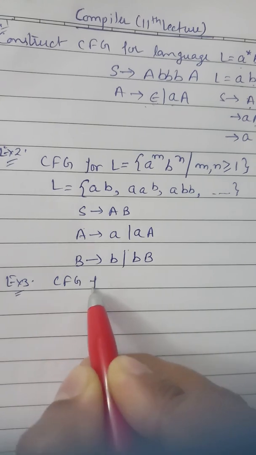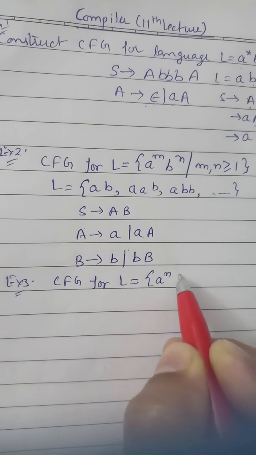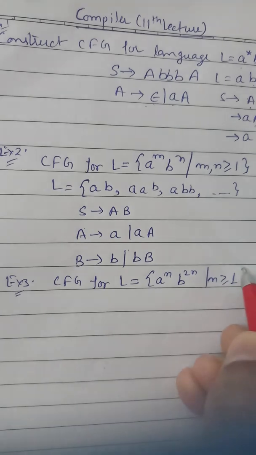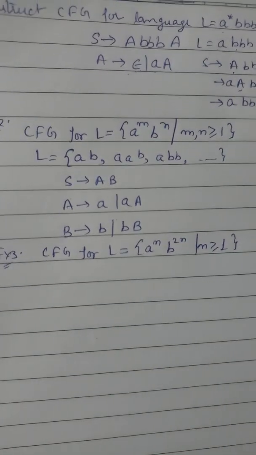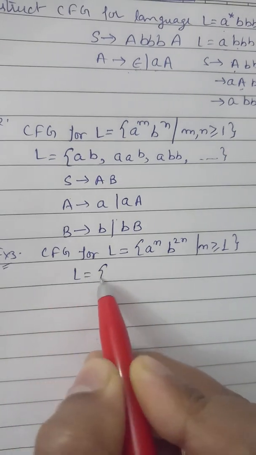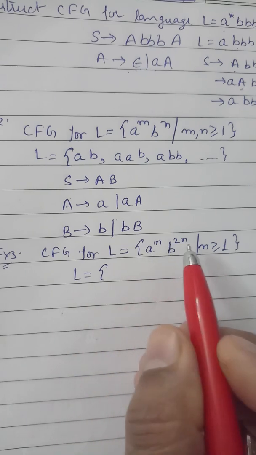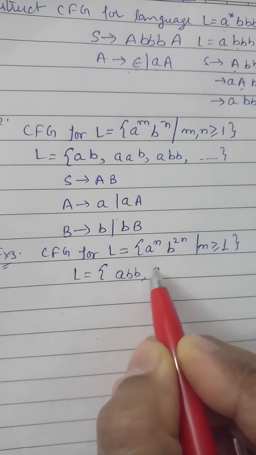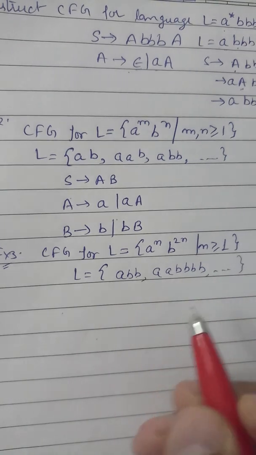CFG for the language a^n b^2n, where n is greater than or equal to 1. So what can be the language? Because this is n and this is 2n, what we can get is abb or aabbbb, like this.